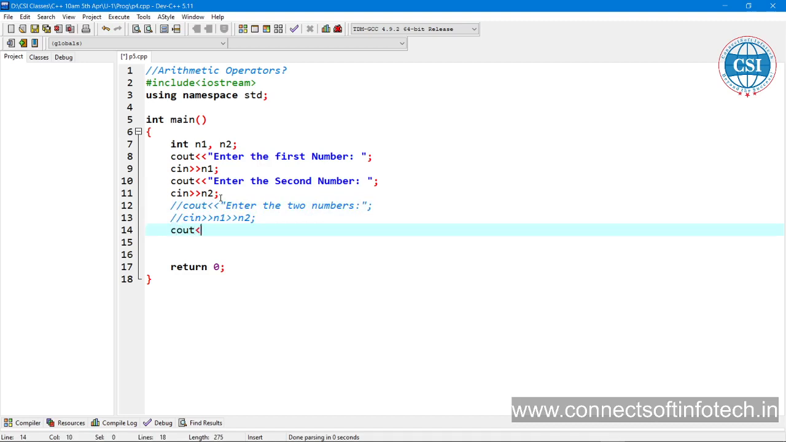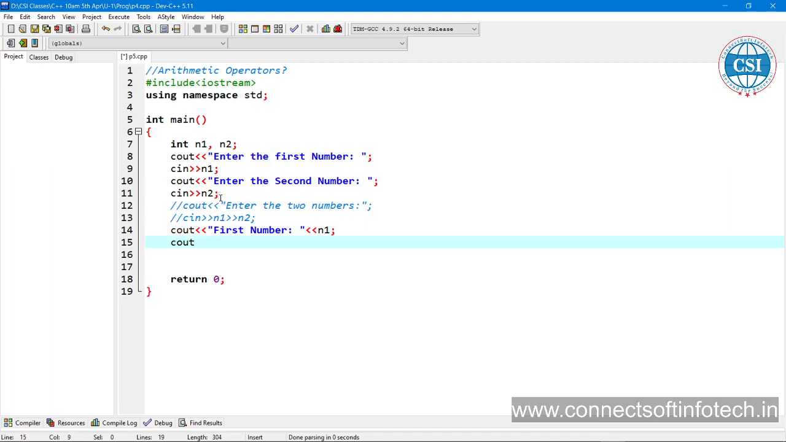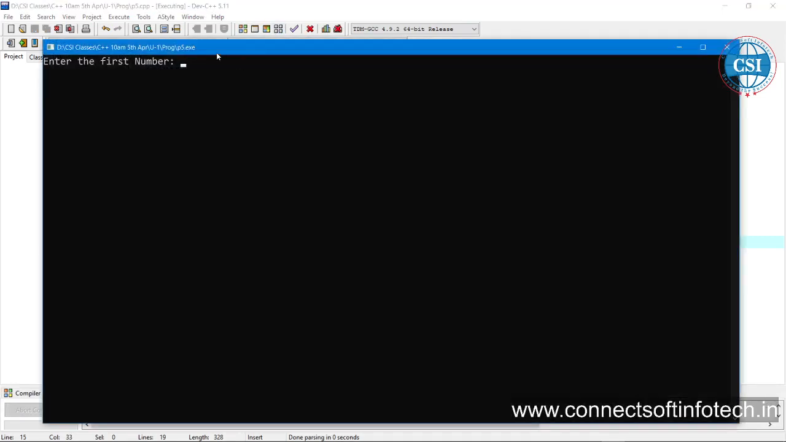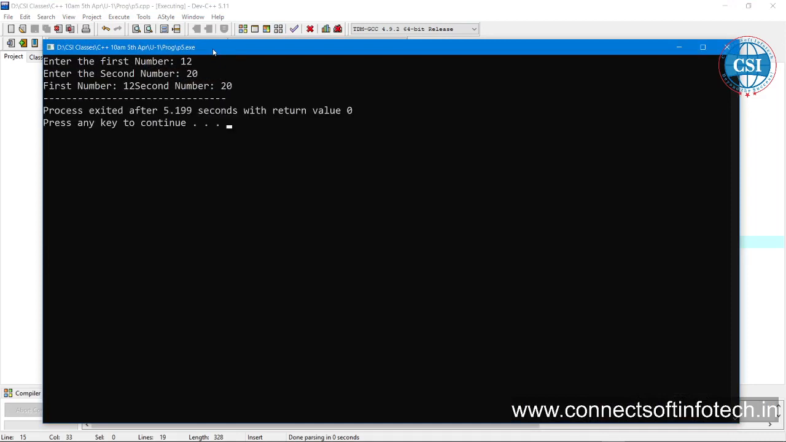So I want to print those numbers. First number is equal to n1, then second number is n2. Okay, so let us execute this code first. Enter the first number 12, 20. The first number is 12 and second number is 20.